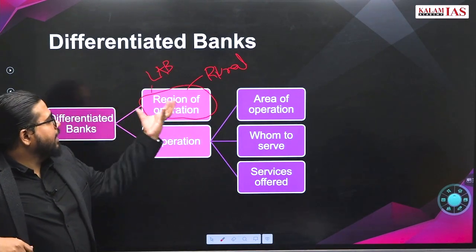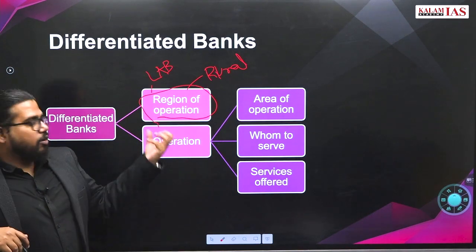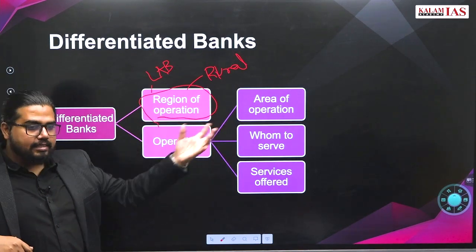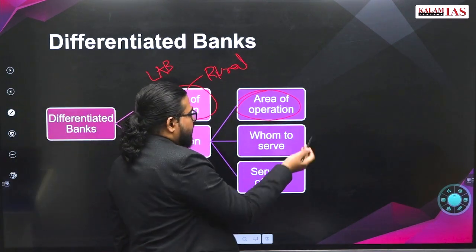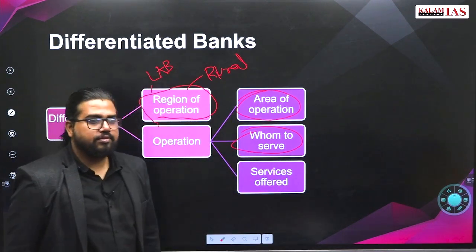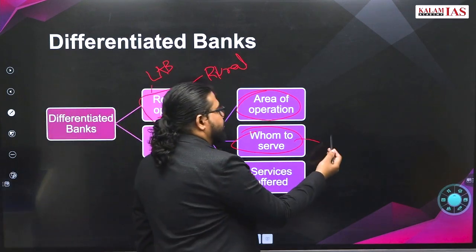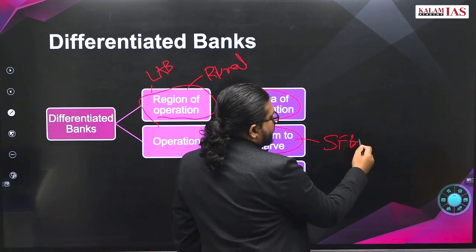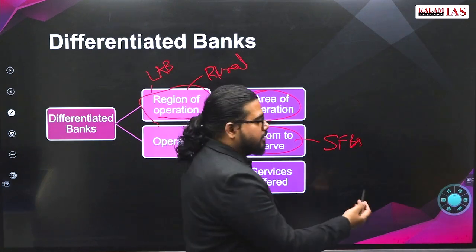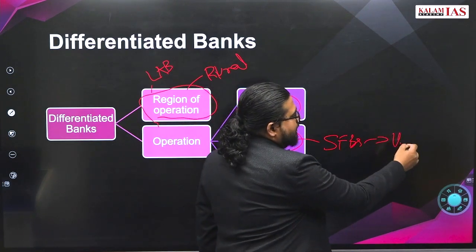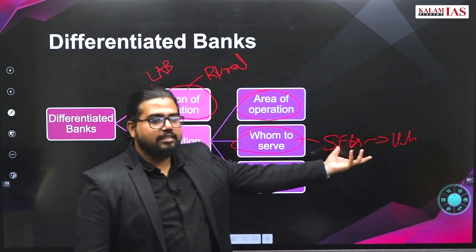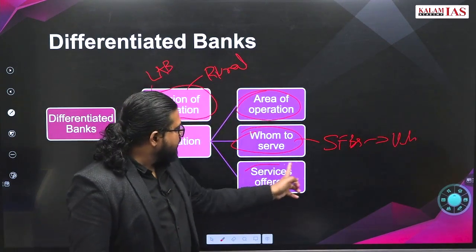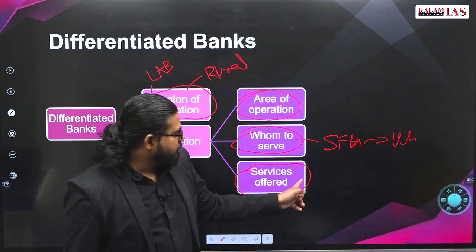So either their area of operation is limited or their function is limited. How is it limited? Either in whom it may serve, like some SFBs. SFBs, what is the point? SFBs were brought in to serve unbanked and underbanked sections. Or the service offered will be limited. Best example?